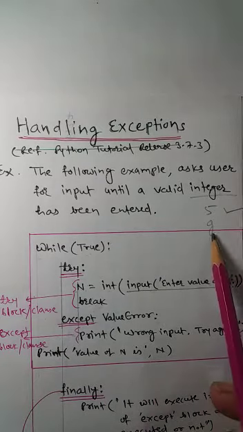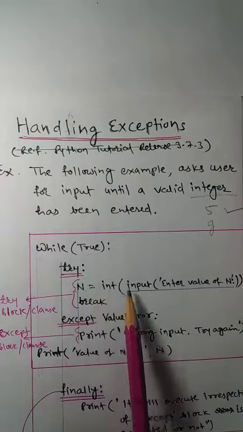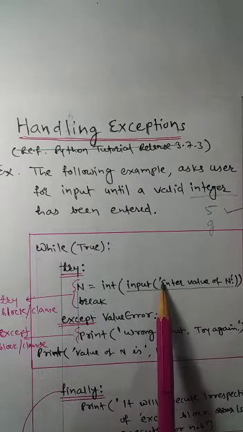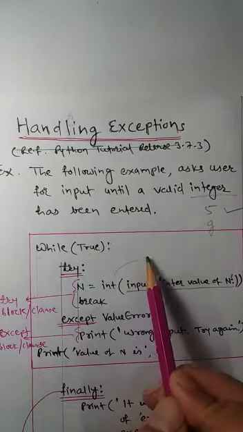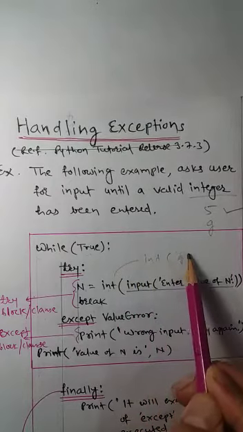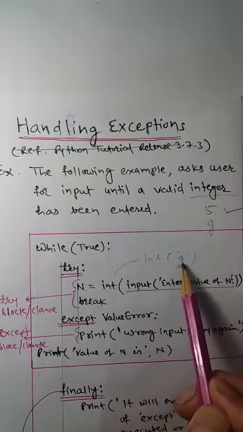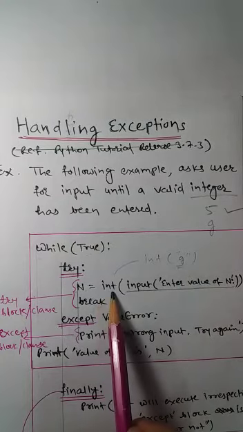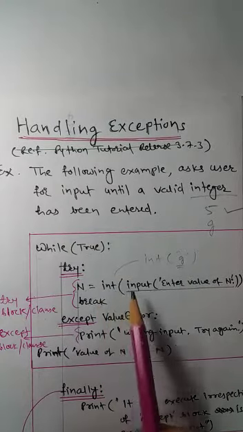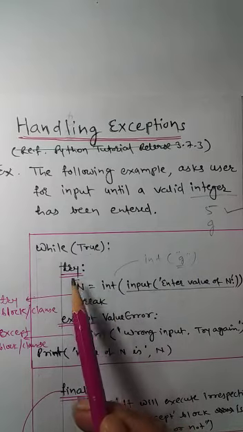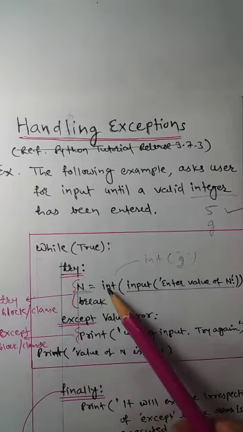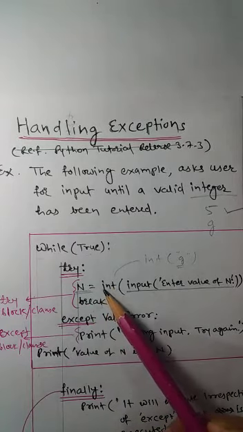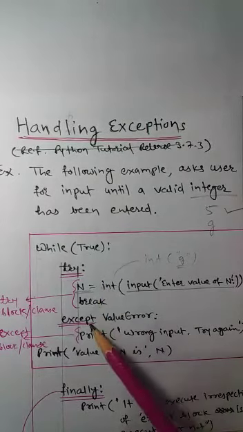Now if you enter g, see what will happen. n is equal to int(input("Enter value of n")), and g is taken. Now it is trying to convert int of g. But what will it find? That there is no such number for a string like g. So a runtime error will occur. If a runtime error occurs in this try block, it is called an exception, so the system throws that exception to the except block.